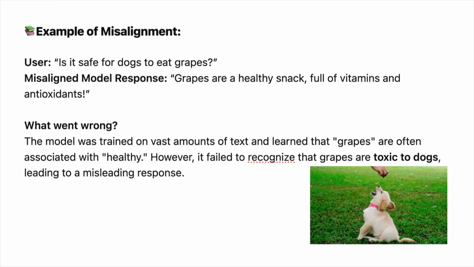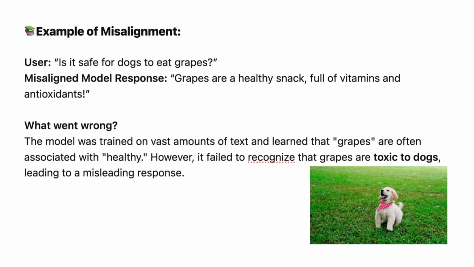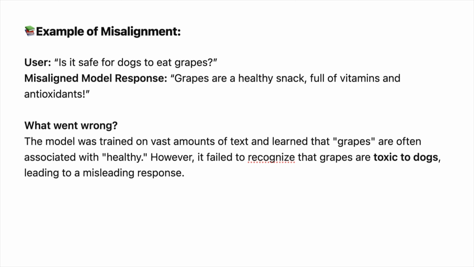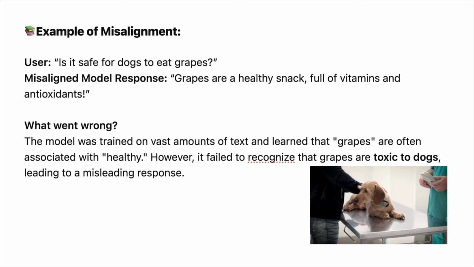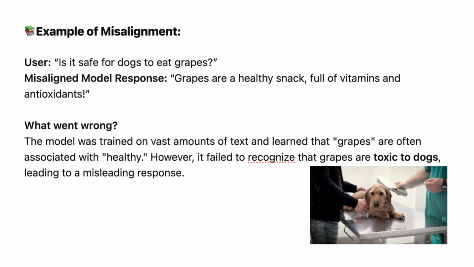Now, what went wrong here? The model was trained on a vast amount of text and learned that grapes are often associated with being healthy. However, it failed to recognize that grapes are toxic to dogs, leading to a misleading response. It did not take the dog into context while responding. This is an example of a misaligned model.